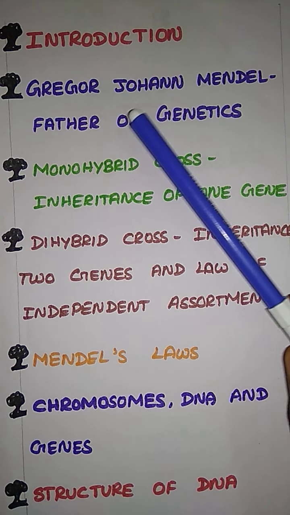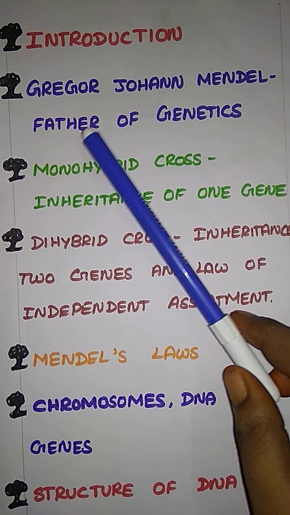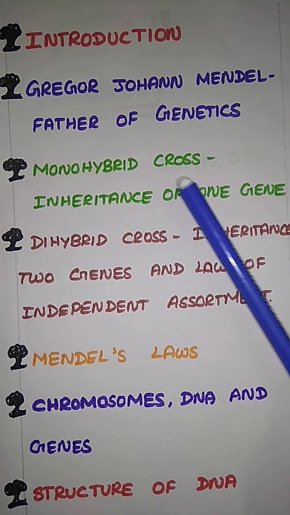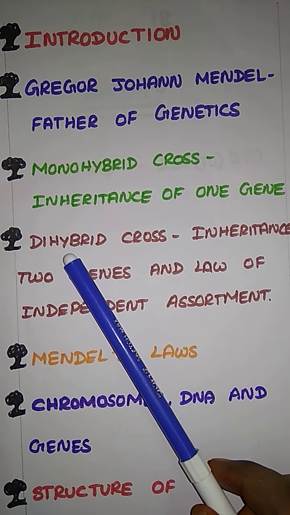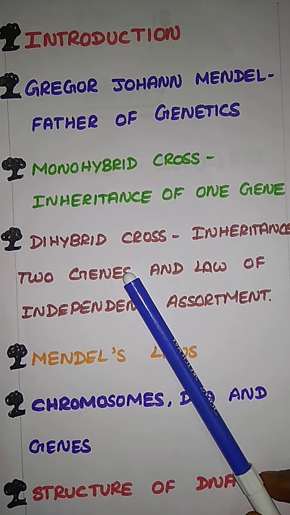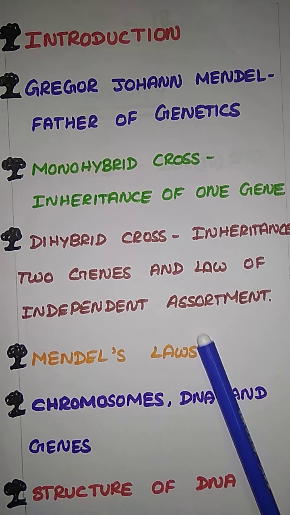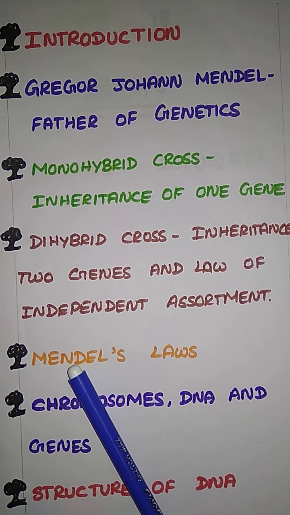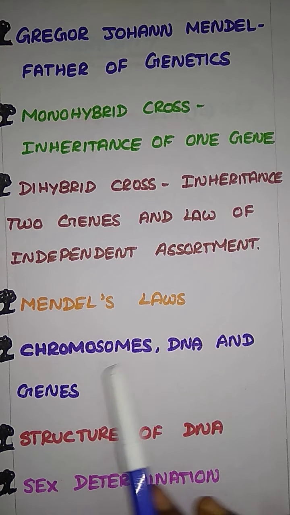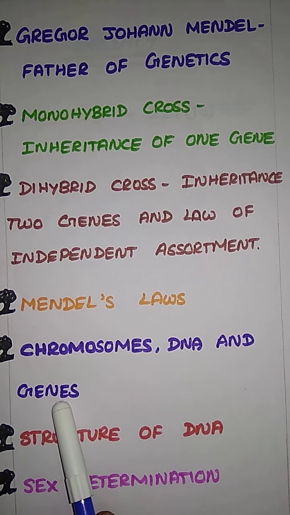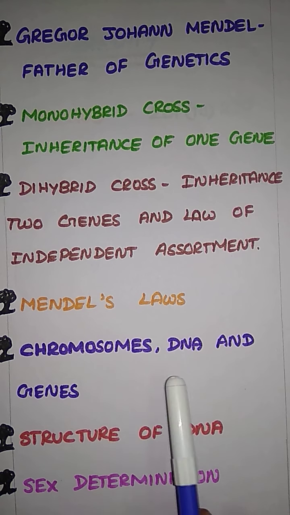First is introduction, next is Gregor Johann Mendel, the father of genetics, then monohybrid cross, inheritance of one gene, and dihybrid cross, inheritance of two genes, and the law of independent assortment. Next is Mendel's law. Mendel is a scientist who gave a law about heredity. Next, chromosome, DNA and gene. What is a chromosome? What is DNA? What is a gene? We will see the detailed explanation of these later.